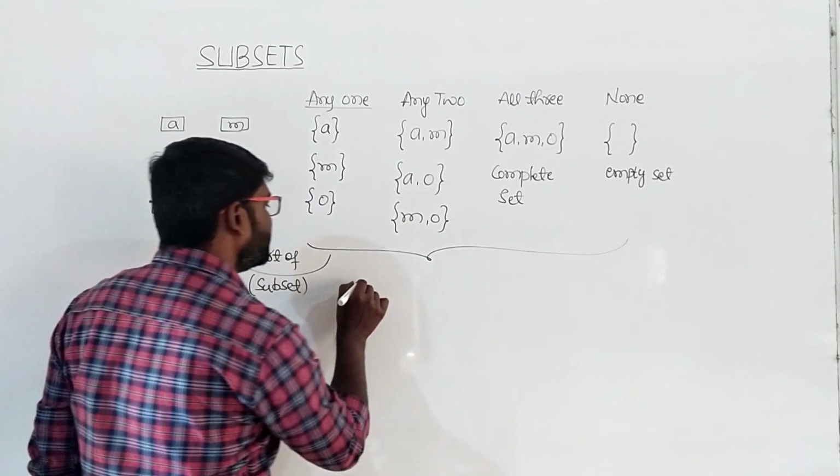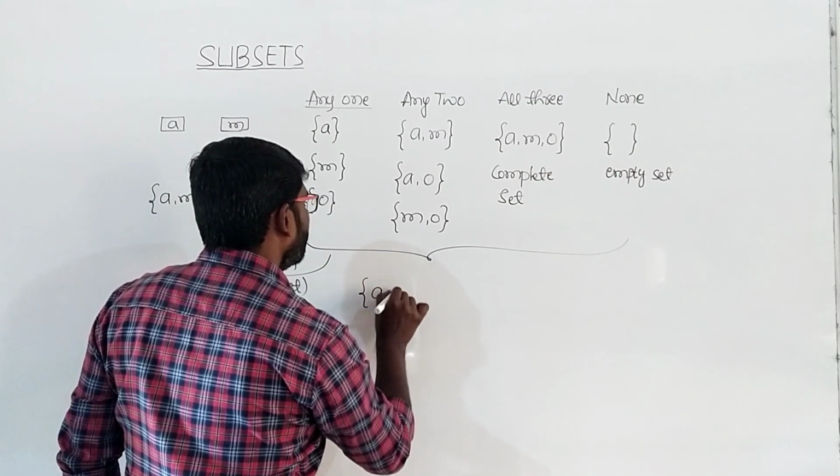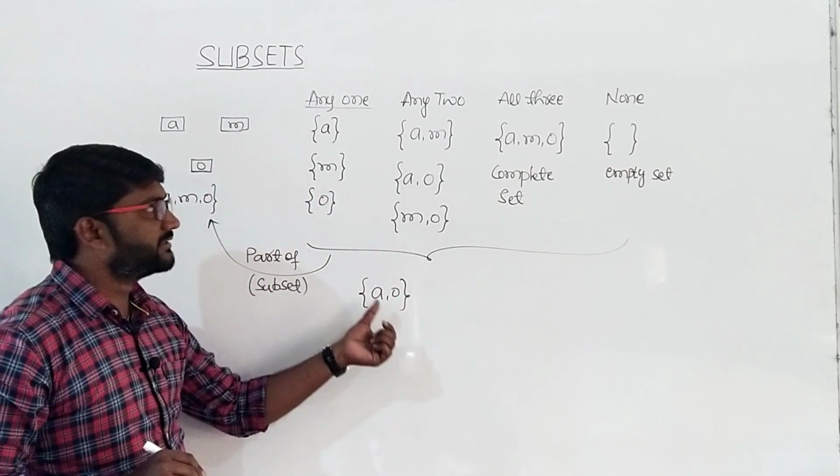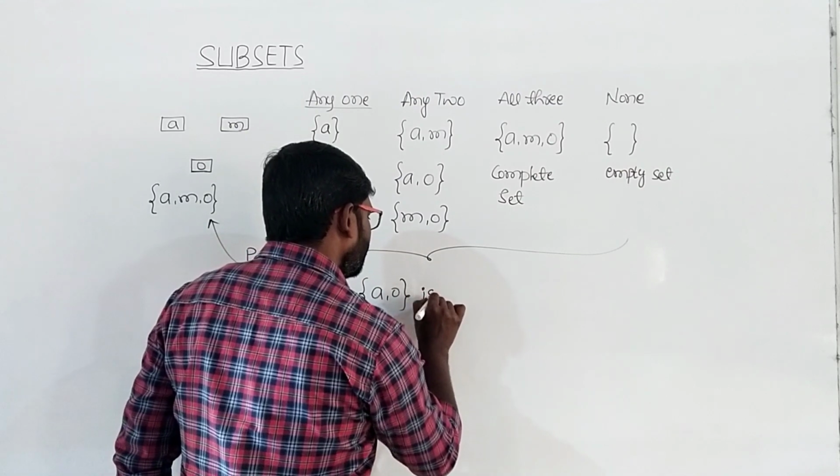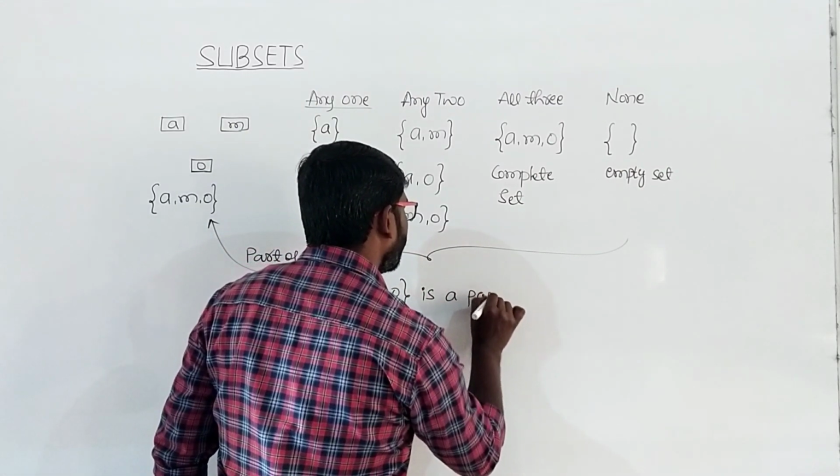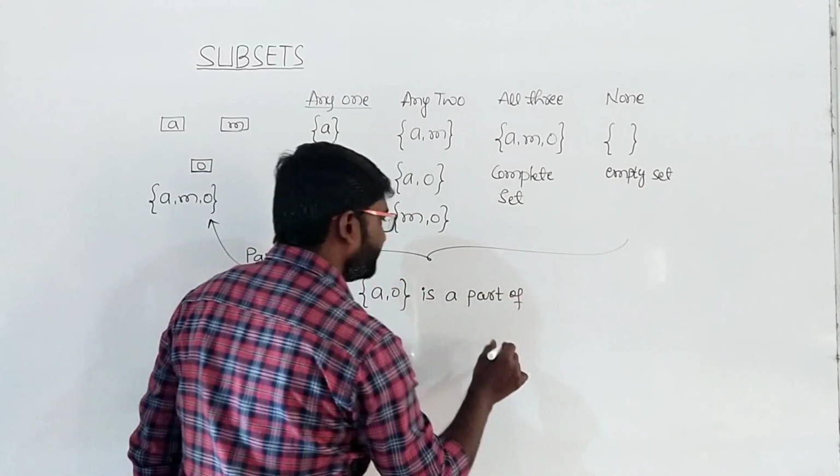If you write in words, A comma O is a set, is a part of what?